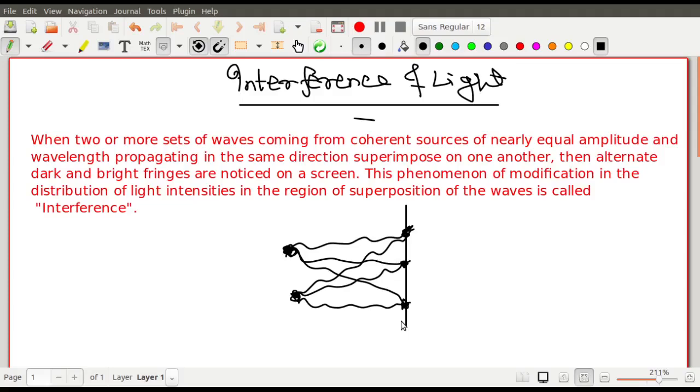So what was seen? If two sources of light are coherent and you hold a screen, it is seen that on the screen the light is not uniform all throughout. If you just hold a torch in front of a wall, you throw some torch light on a wall, at least at the central position you will see that the light intensity is uniform over a large area, it is uniform all throughout.